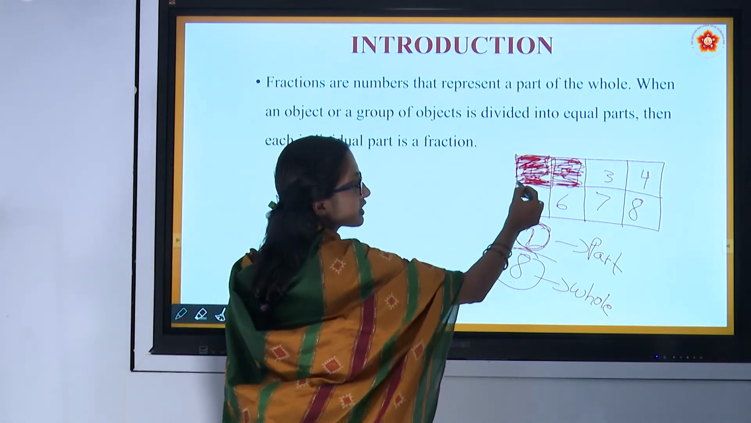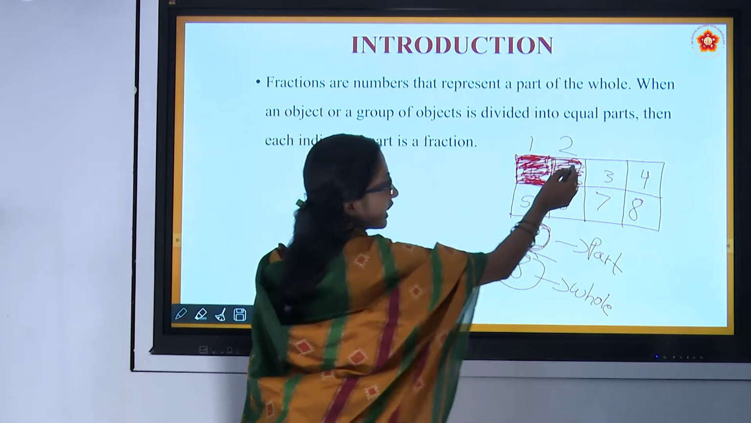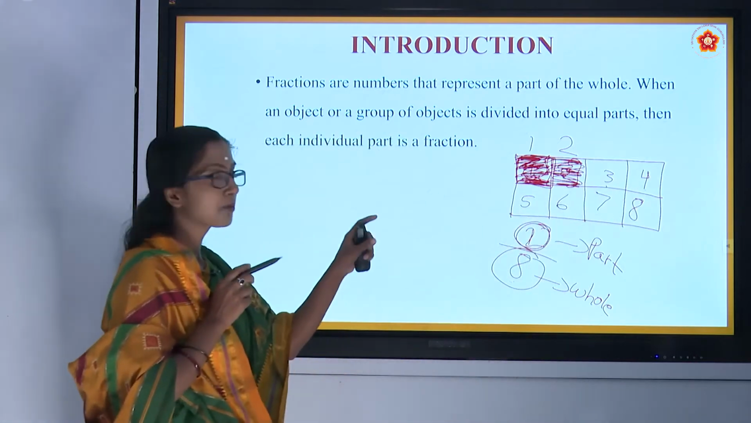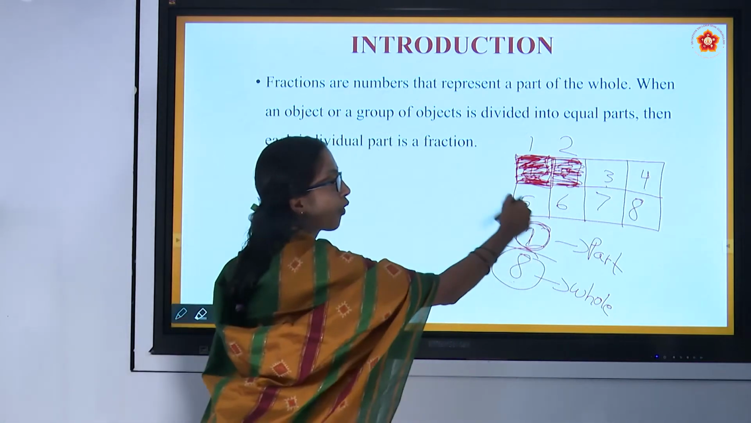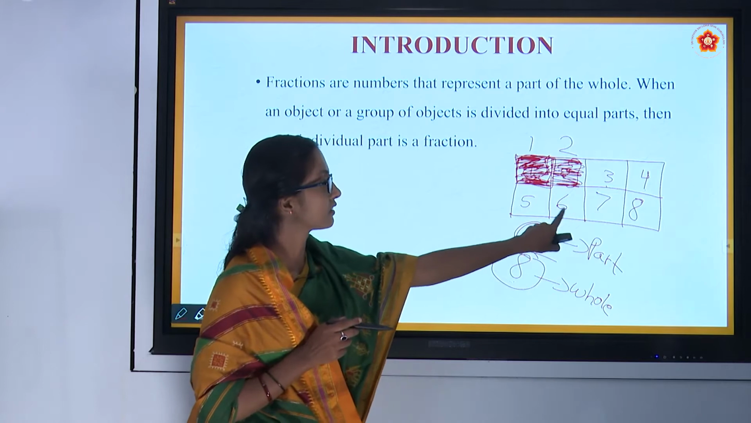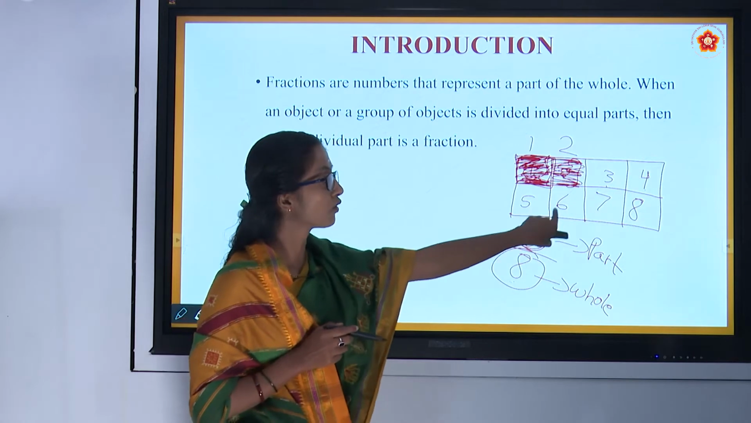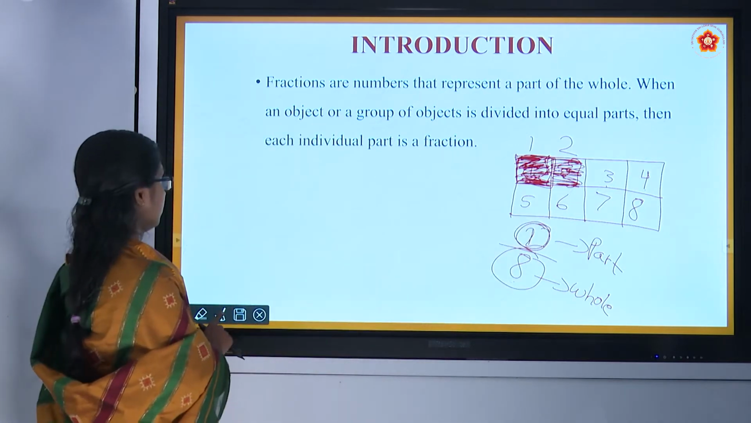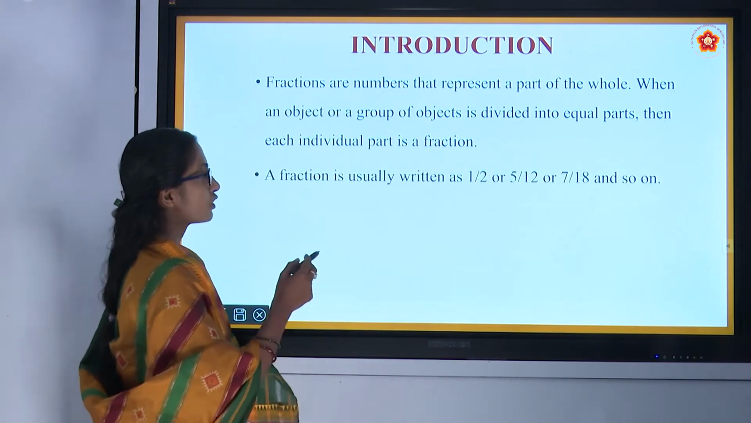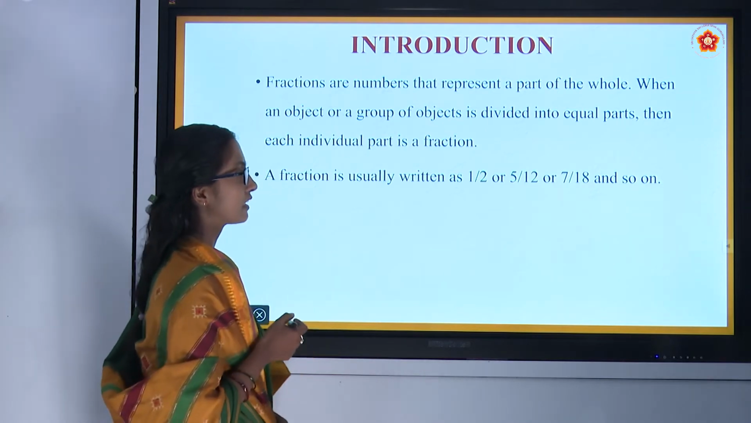Even this part, 1, whatever we said, is also a fraction. The second part was also a fraction. This third part, fourth part, fifth part, every part is also a fraction of the whole. Fraction of whole means part of the whole, okay. Part, maybe 1 part or 2 parts or 3 parts. The whole was 8. A fraction is usually written as 1 by 2 or 5 by 12 or 7 by 18 and so on.